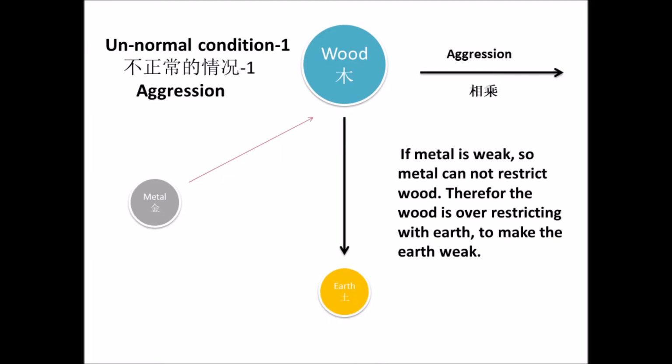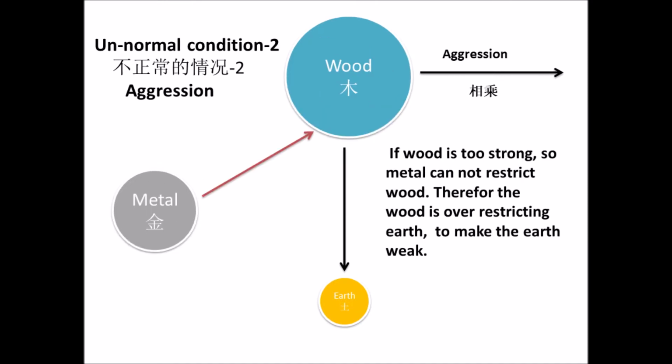In the abnormal condition, one is called aggression, also called xiangcheng, in which one element is weak and cannot restrict the next element. For example, if the metal is too weak to restrict the wood, the wood over-restricts the earth, making the earth weak and become sick.